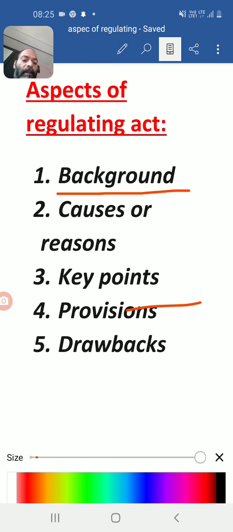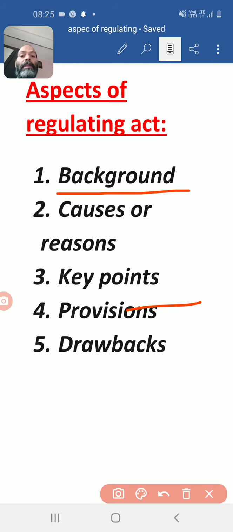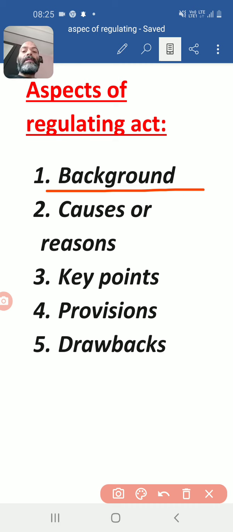Actually, this is a story. This story started from 31st December 1600, when the East India Company entered India.